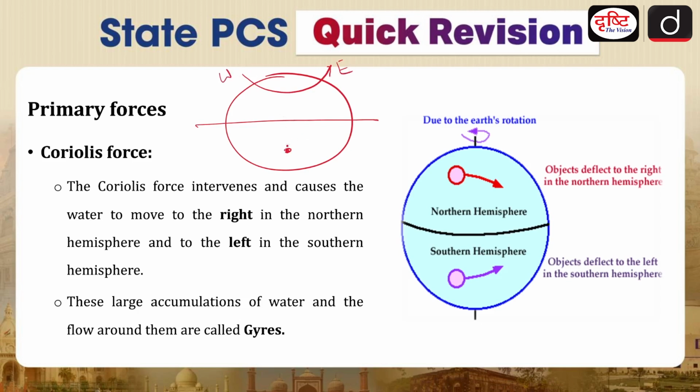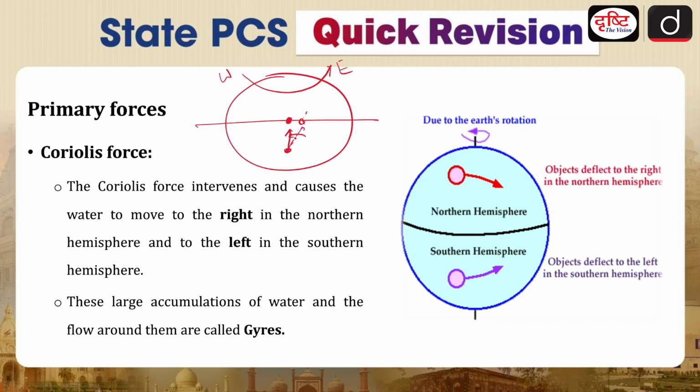Now you have thrown a ball over here, and you are targeting this particular spot at the equator, but the earth is moving from west to east. So by the time this ball reaches over here, this spot has shifted to this place because the earth was moving. So you were targeting this thing, but you have hit this. Your target was like this, but you have hit this. That means you have shifted towards the left in the southern hemisphere.